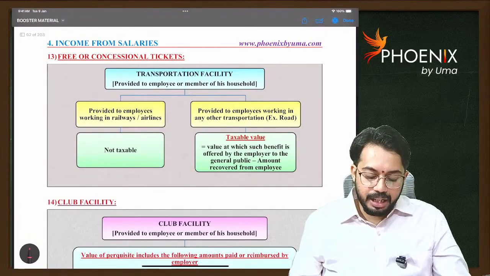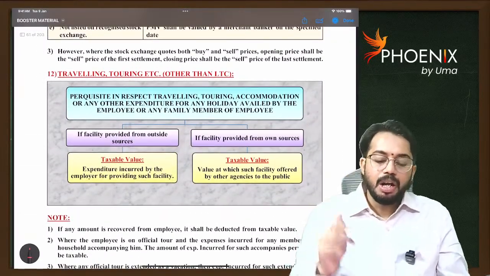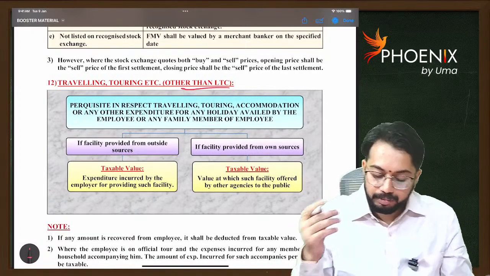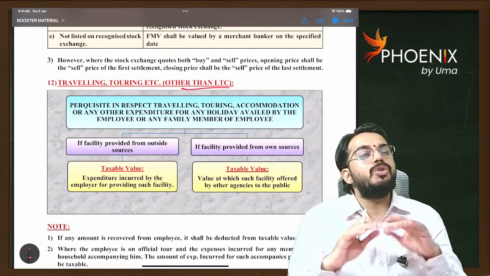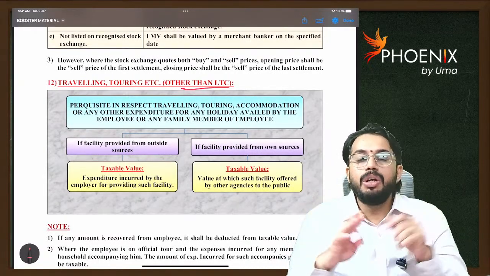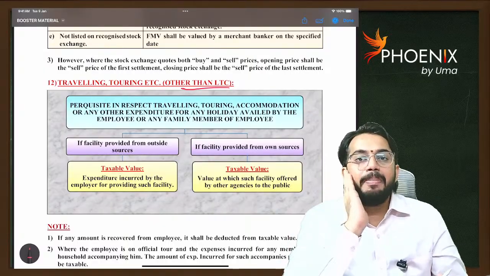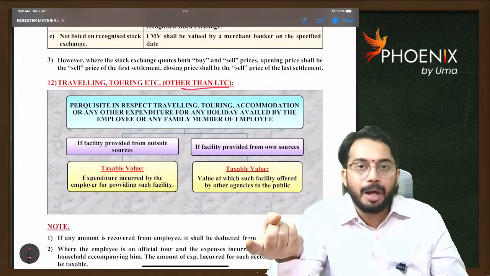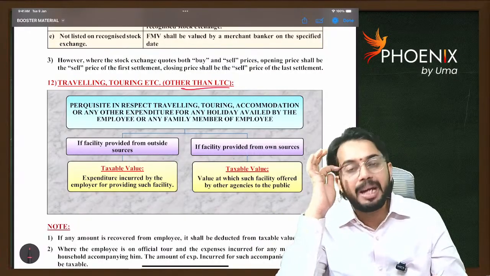Free or concessional tickets. Traveling, touring, etc. I wanted to go on a tour. So if a tour package is offered by the employer, then whatever the tour package expenses paid by the employer are, that is a benefit received by the employee.